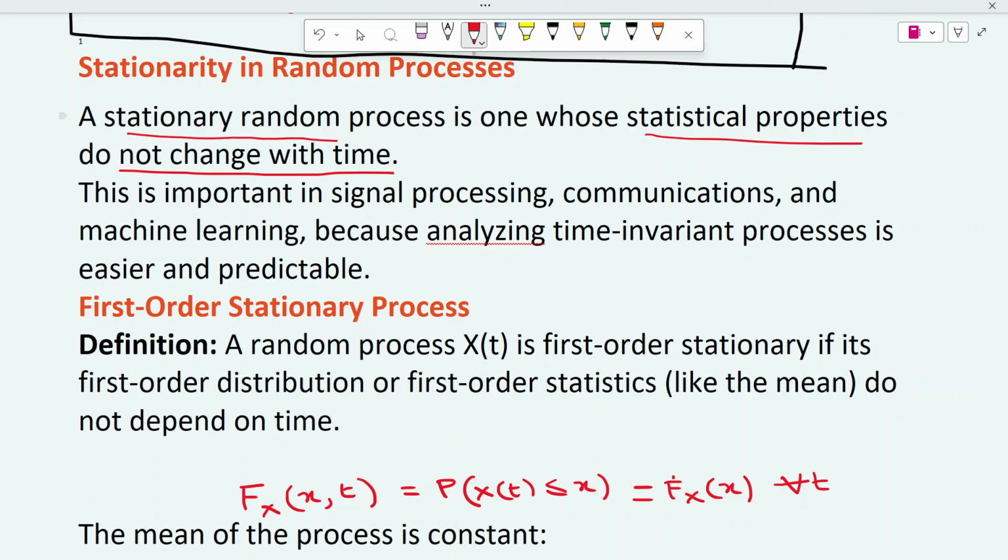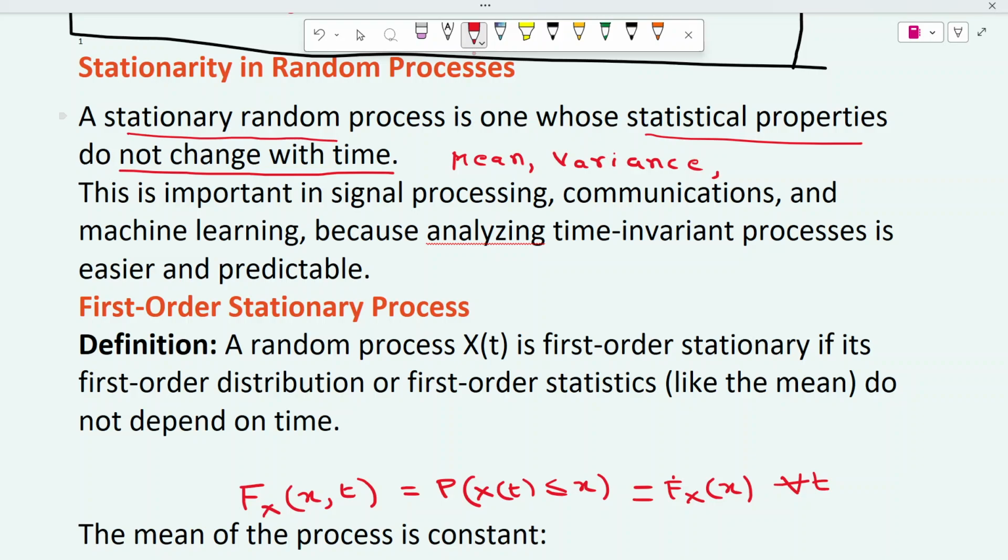If the statistical properties, that is mean, variance, and autocorrelation function or any higher order statistics, do not change with time, then they are called stationary random processes.